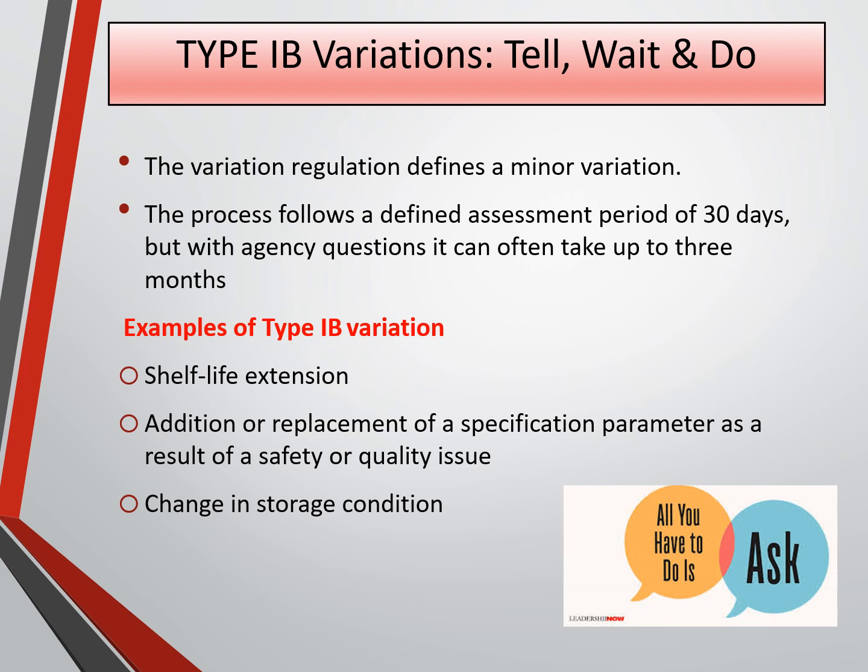Some of the examples of type 1B variations are shelf life extension, addition or replacement of specification parameter as a result of safety or quality issues, changes in storage condition, or the replacement of single excipients with comparable excipients with the same functional group characterization at a similar level.